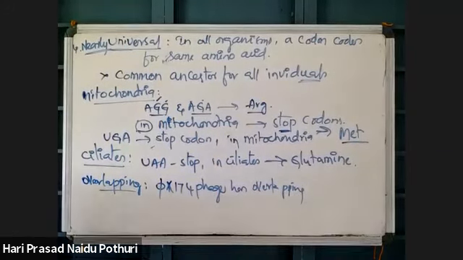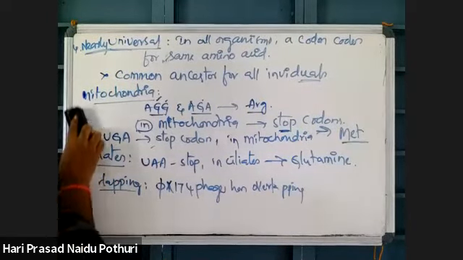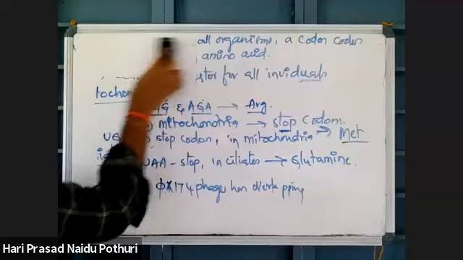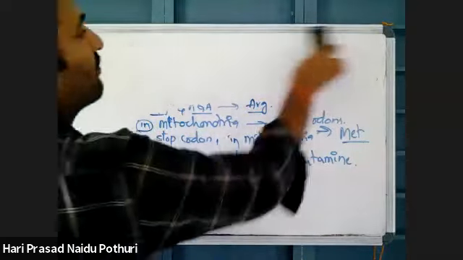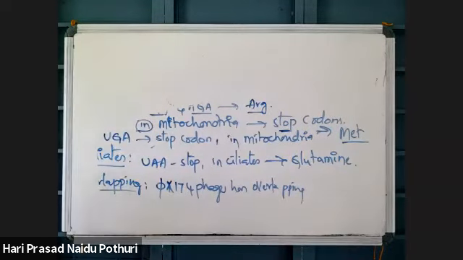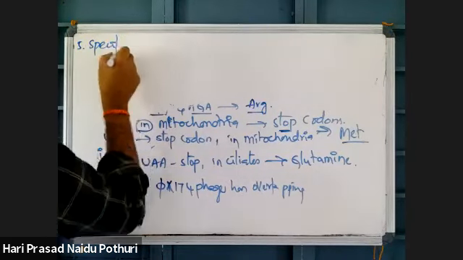Genetic code is what? Triplet, non-overlapping, commaless, nearly universal, and some more properties. Next property, specificity.